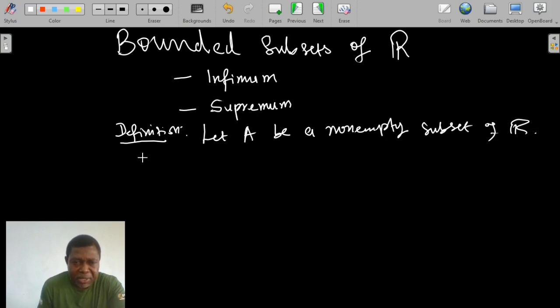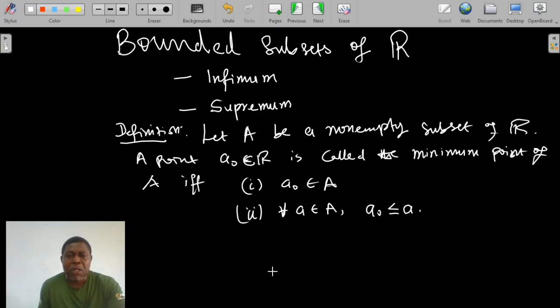A point, say A naught in R. So once these two properties are satisfied, A naught will be called the minimum point of A. And the minimum point of A is abbreviated min A.